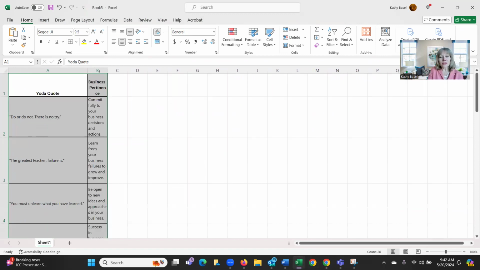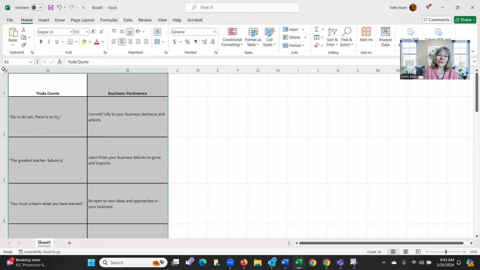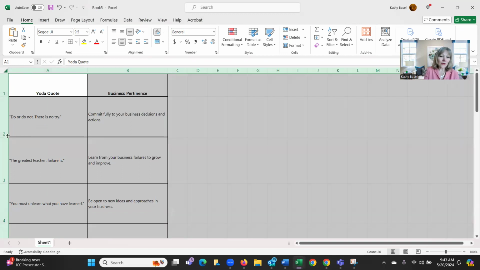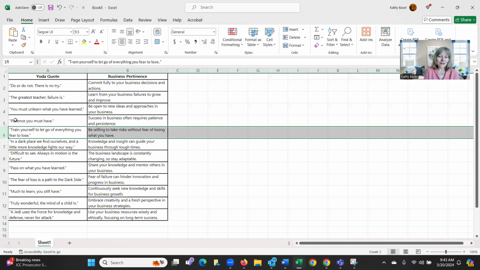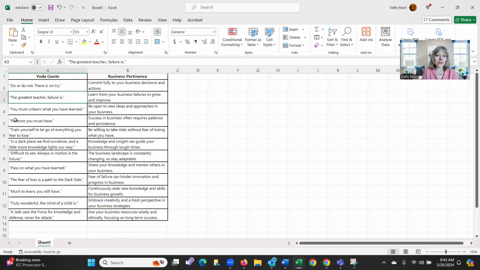If you really wanted to get tricky, this is pretty cool, you can include pictures right in here as well. For the sake of this video, I'm going to keep it short and not do that, but you could literally put your highlighter here and copy and paste a picture in each one of these cells, and it would import the cell for you. So here we've got two columns. We've got a Yoda quote, and then we've got the business pertinence, it's called.